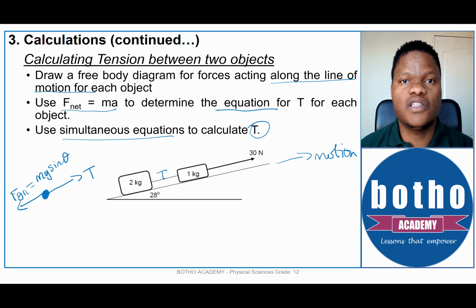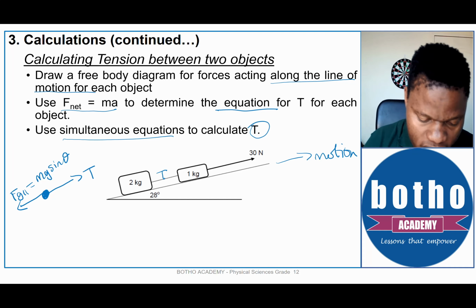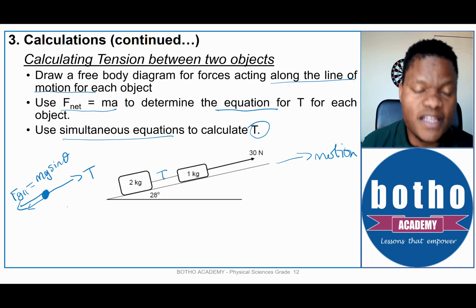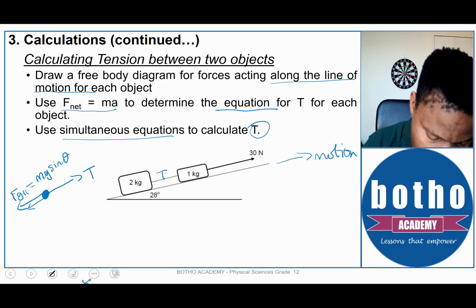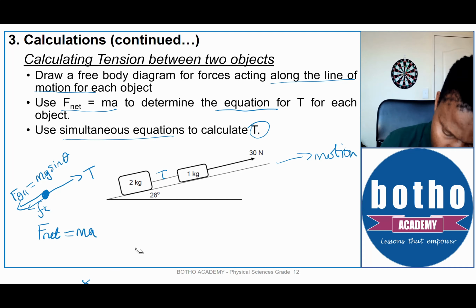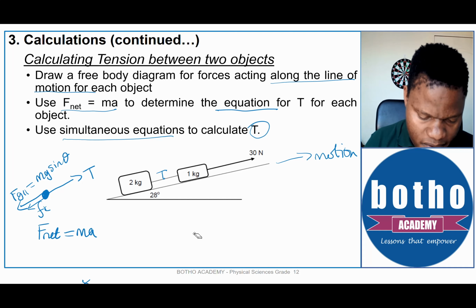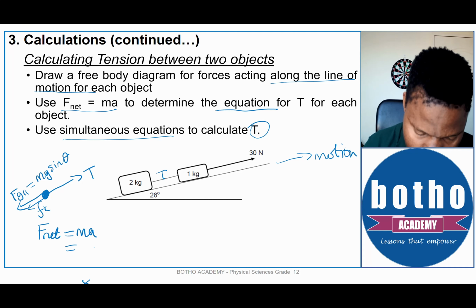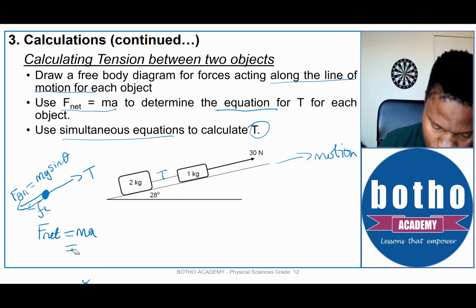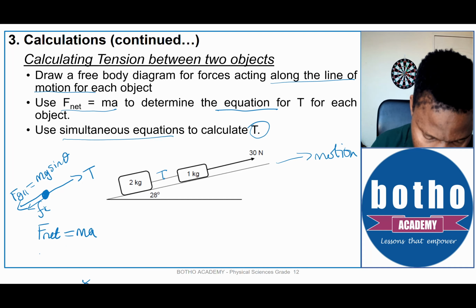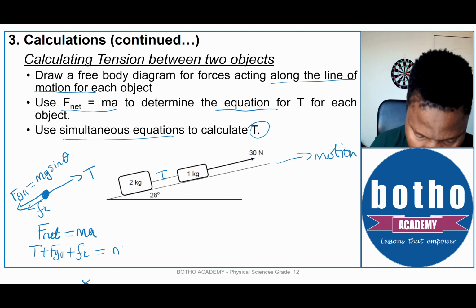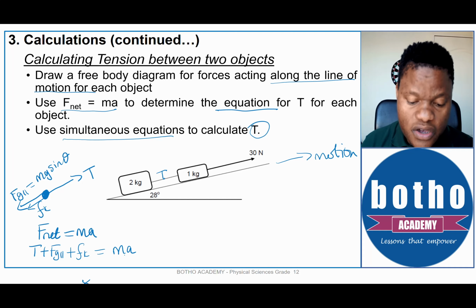It's something that I did not mention in the previous slides, but it's also important. The next one is the frictional force, because this is an object that is in contact with a rough surface. Therefore, there is a frictional force, kinetic friction. Okay, so I know that F net is equal to ma, but what do I know about F net? F net is actually the sum of those forces. So I'm going to simplify F net and say F net is equal to T plus Fg parallel plus Fk equals ma.